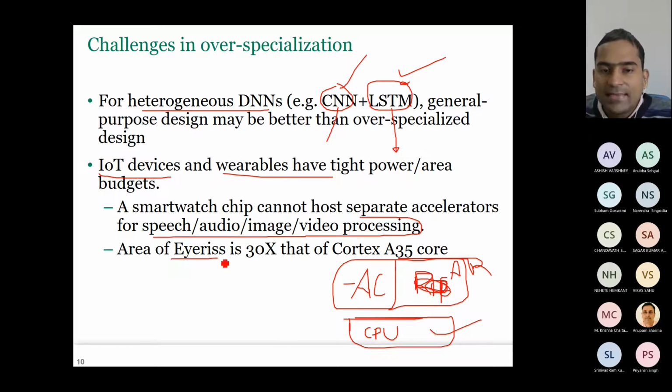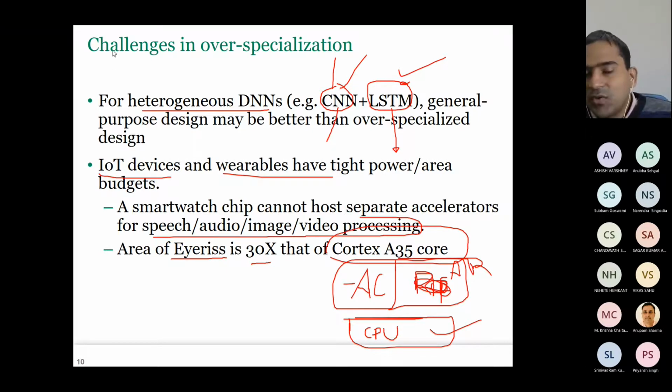And here is the IRIS accelerator. I have not discussed IRIS in this course. IRIS is an accelerator for CNN. This IRIS accelerator has 30 times higher area than the Cortex A35 core. Does anybody know what the Cortex A35 core is? What is the ISA here?